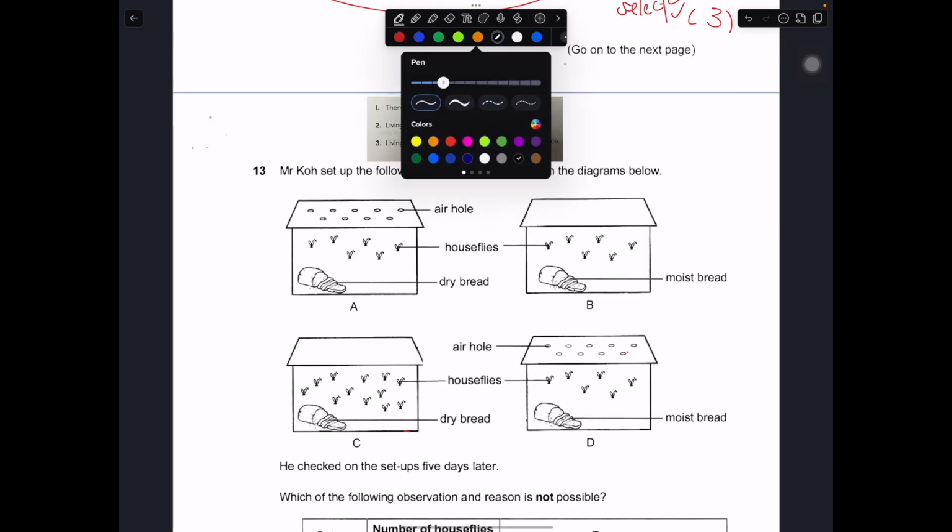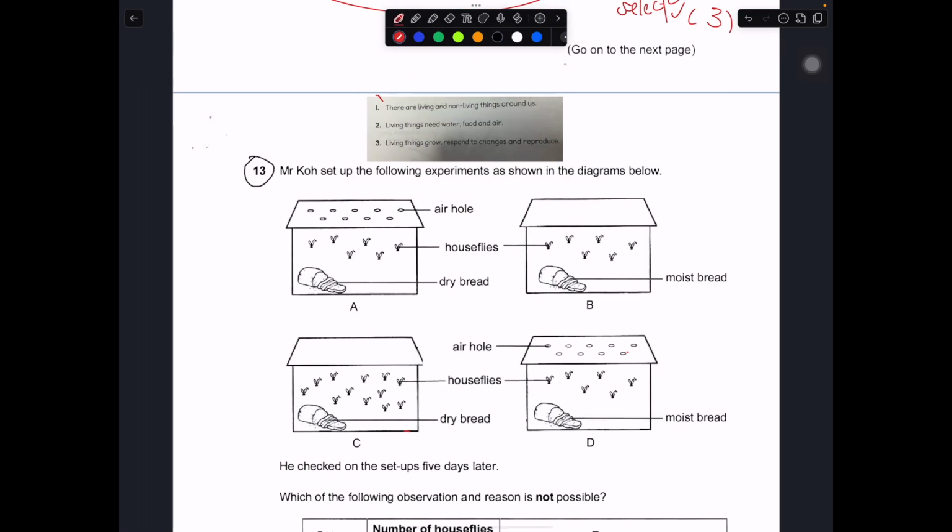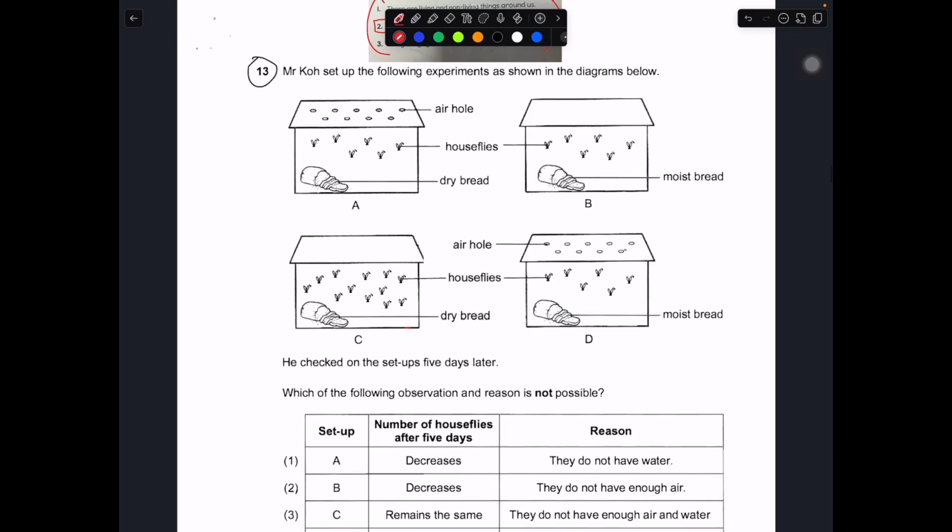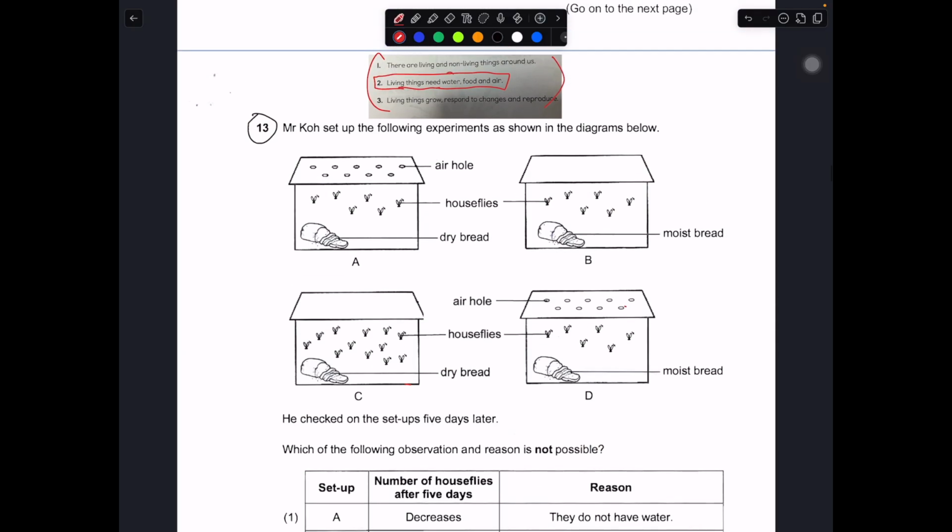Okay, for question number 13, this is the main concept being tested: living things need air, food, and water to survive. In this case, we have the following setup: A, B, C, D. Each of them has bread, so all of them got food. But some of them have holes, some have moist bread and some have dry bread. So we are really investigating the factor of water as well as air, where some of the houseflies will not be able to survive because they don't have air or water.